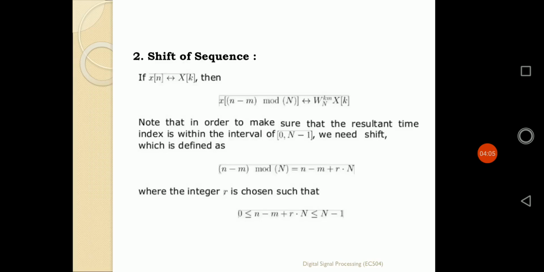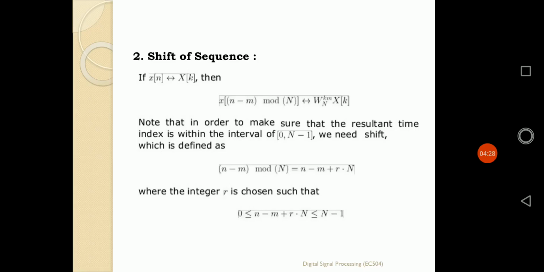What is the next property? That is shift of sequence. Shift of sequence can be defined as the time shifting property of DFT. The time shifting property tells us that whenever a sequence is defined by a time shifted sequence, what changes occur in its transformation. Let us focus on this time shifting property as the shift of sequence property.